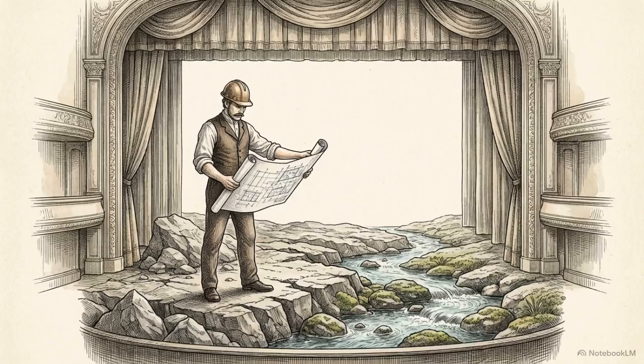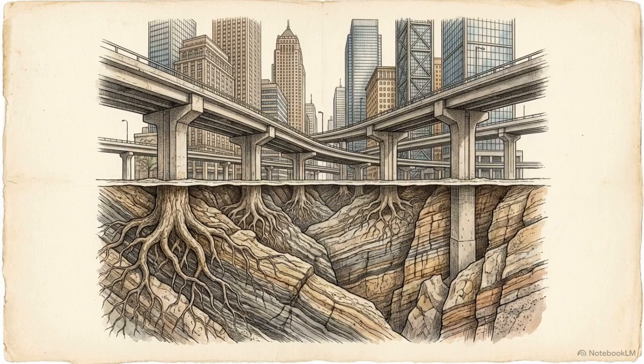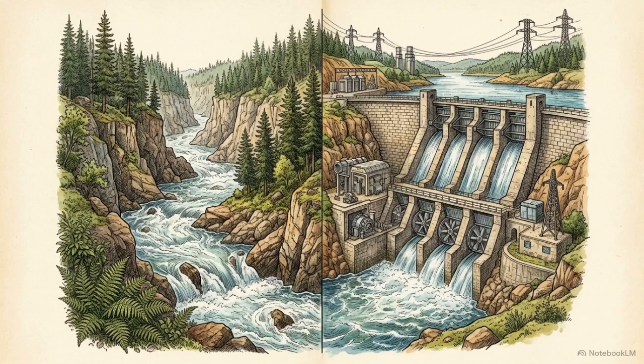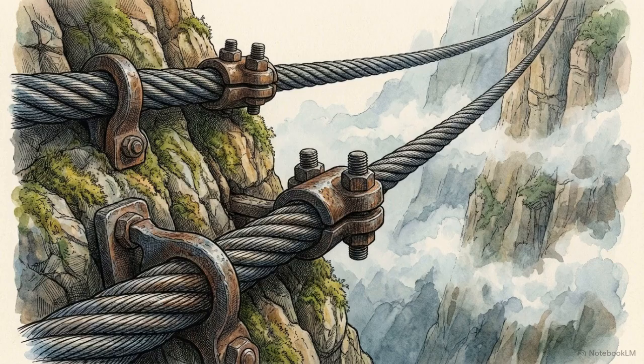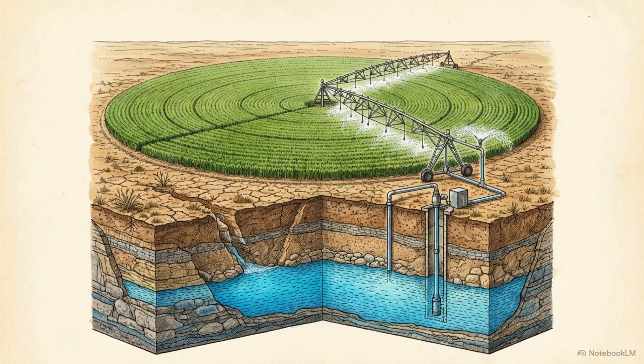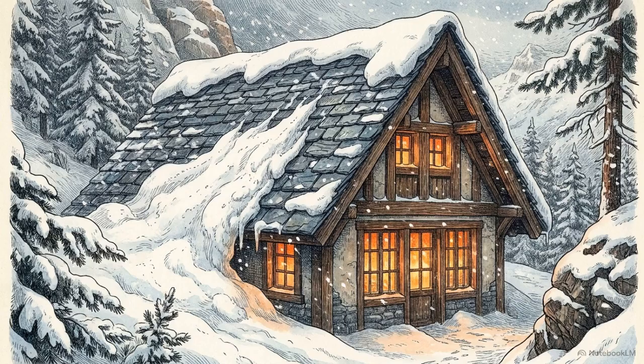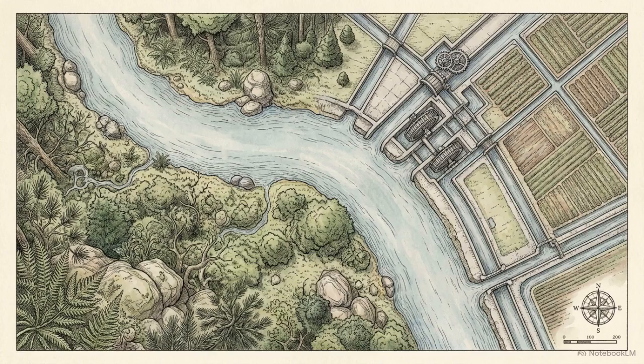This relationship follows a logic of the stage and the actor. Nature provides the foundation, and humanity acts upon it. Human technology constructs complex, layered societies directly on top of the planet's raw topography. Civilization and the natural landscape exist as a single integrated system. Suspension bridges are anchored into bedrock to cross canyons. Industrial farms draw from ancient underground aquifers, and cities are built to withstand the specific weather patterns of their latitudes. Geography studies the ongoing synthesis of these two forces acting as one.